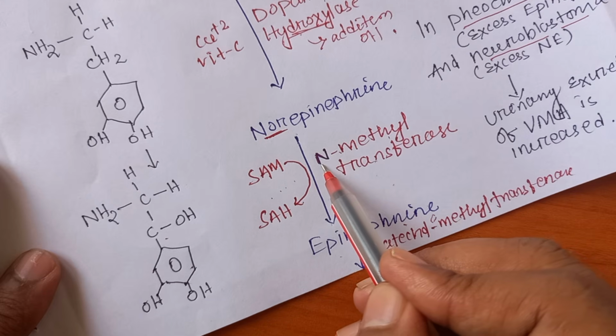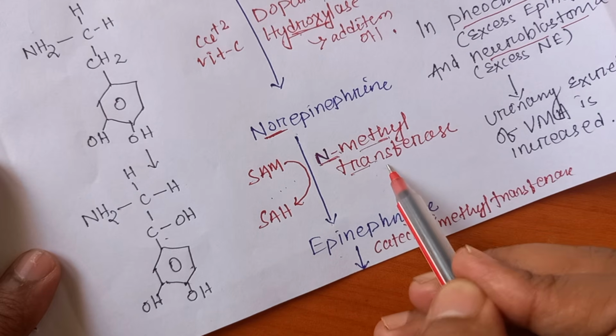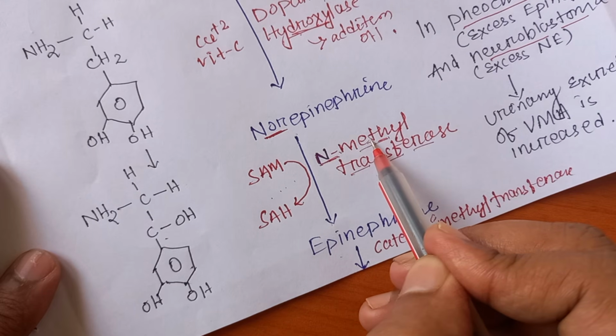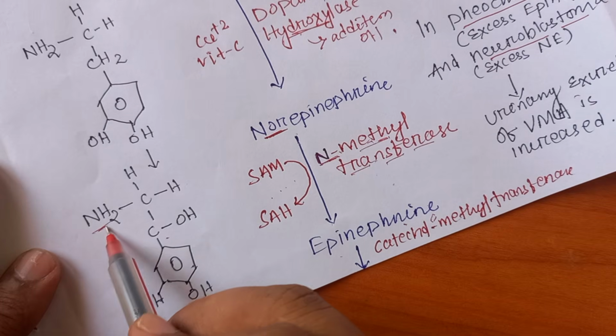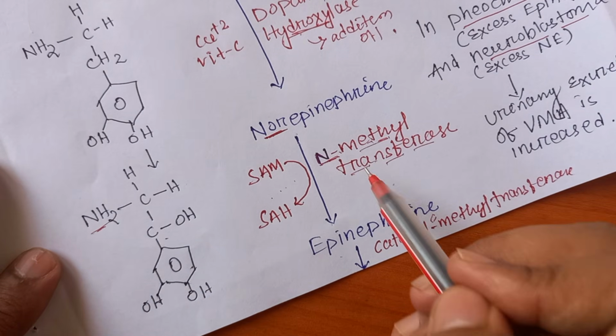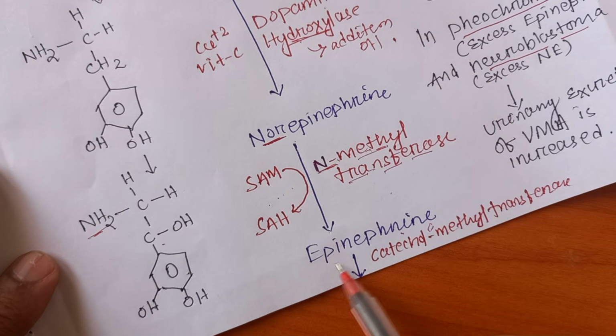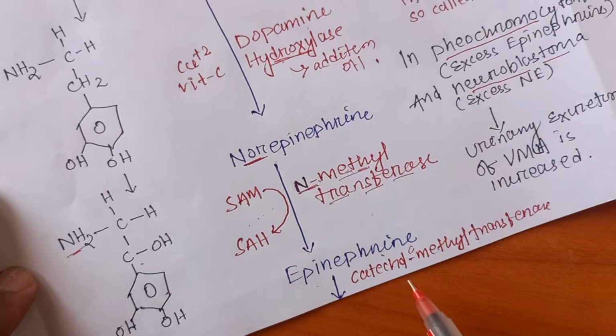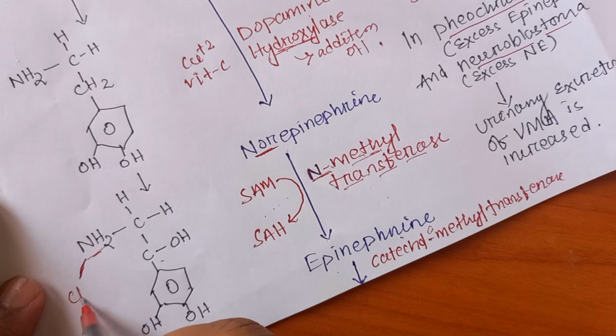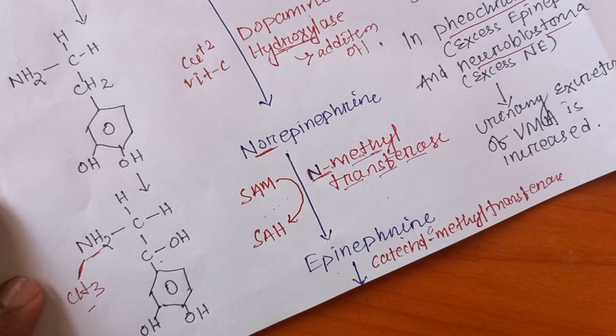Here the name indicates N-methyl transferase. That means the transfer of a methyl group takes place to the N of the norepinephrine. That's why it is called N-methyl transferase. So in epinephrine the methyl is attached to the NH2 group. If we attach the CH3 here, it gets converted into epinephrine.